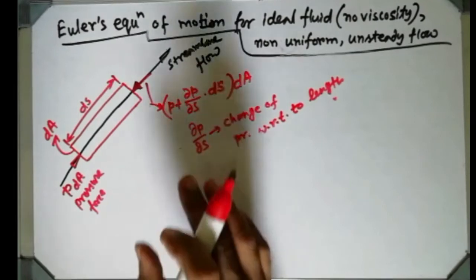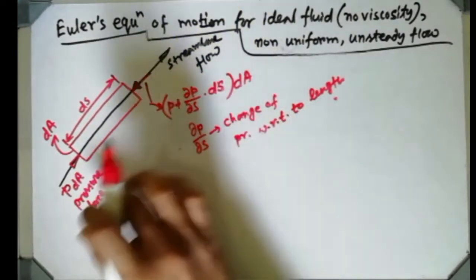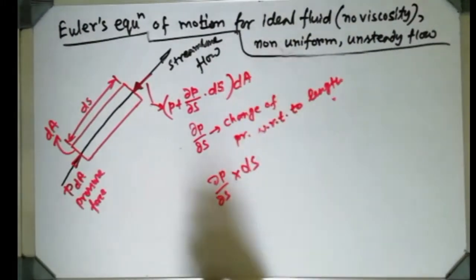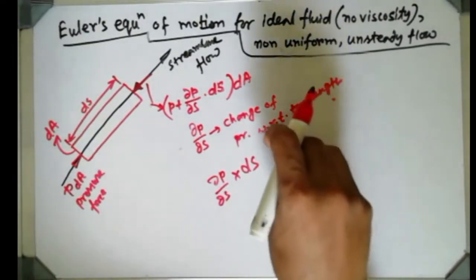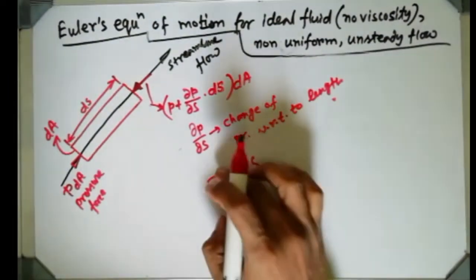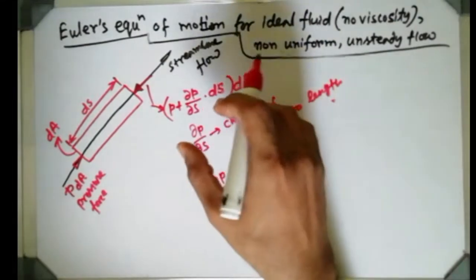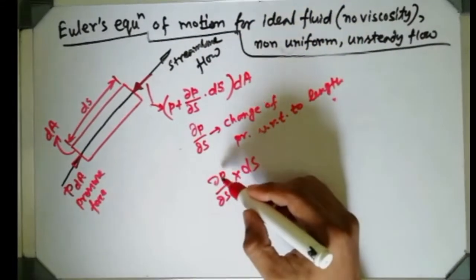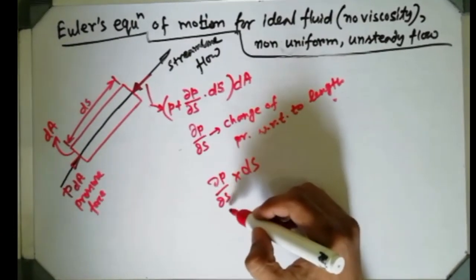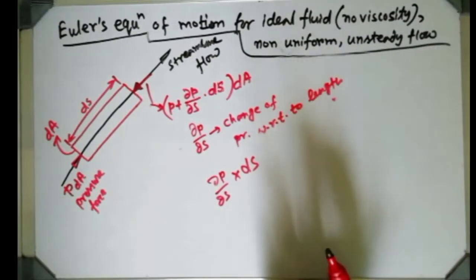If we consider the element length as ds, then for the ds length it should be multiplied by ds. It is like the unitary method: if it is so much for 1, then for 5 it will be multiplied by 5. Similarly, del P del S is for unit length. Now for ds length, it is the change of pressure for that amount of length, so ds should be multiplied, nothing else.